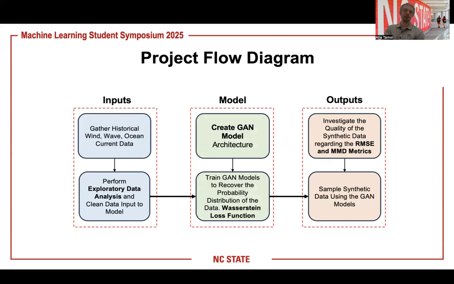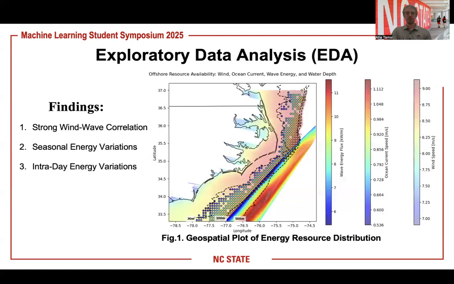Some of the inputs we have for our project are the data for every resource: the wind, wave, and ocean current. We then needed to do an exploratory data analysis on each of these resources and clean the data. From this EDA, it helped guide us for our GAN model architecture, which we then had to train to create synthetic data outputs. We then had to investigate the quality of these outputs and critique them against metrics such as RMSE and MMD metrics.